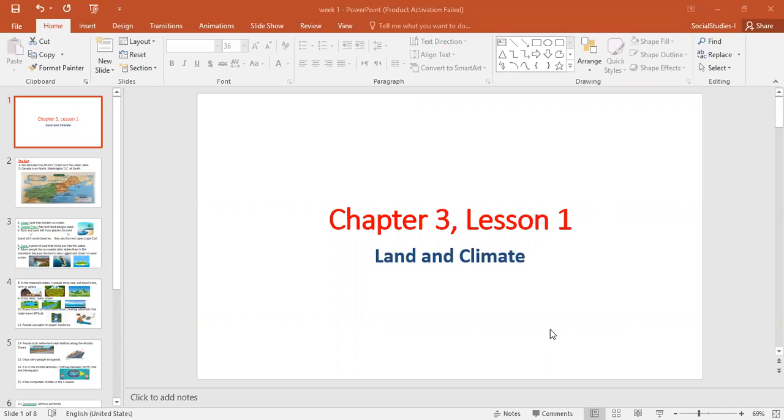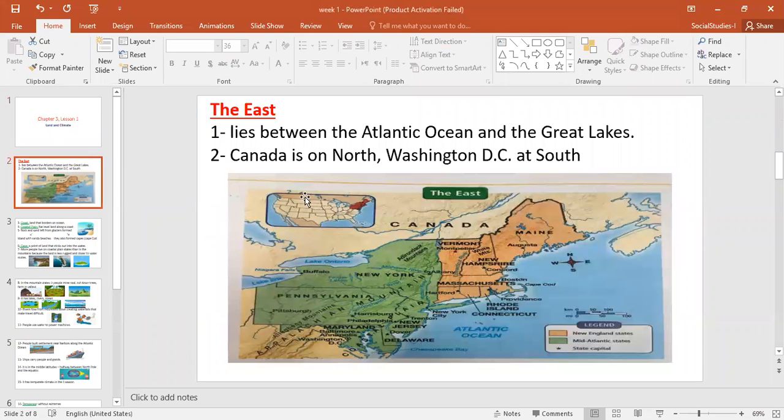Today we're gonna start our new lesson in term 2. This is chapter 3, lesson 1. The name of our lesson is Land and Climate. Let's start. As you can see, we start with the East. The East is a main region in America.